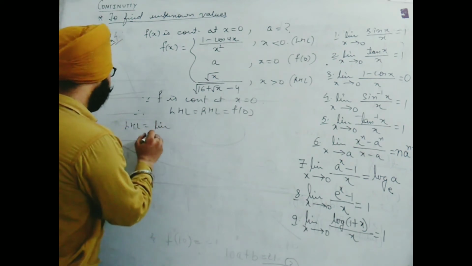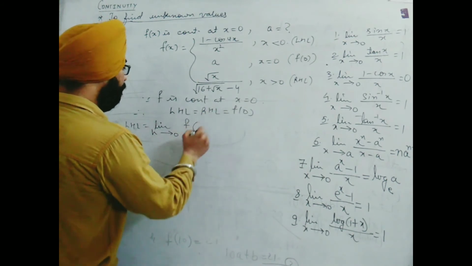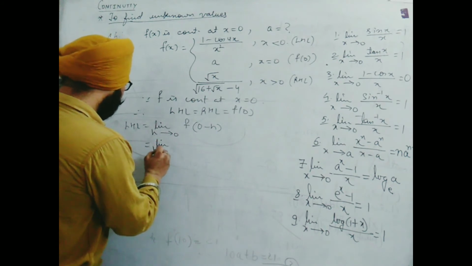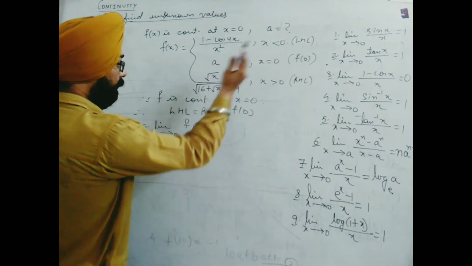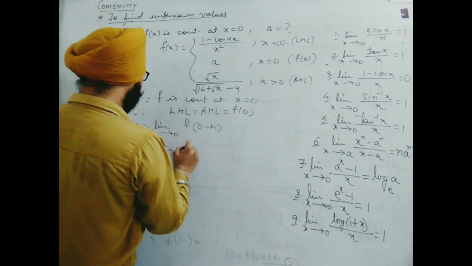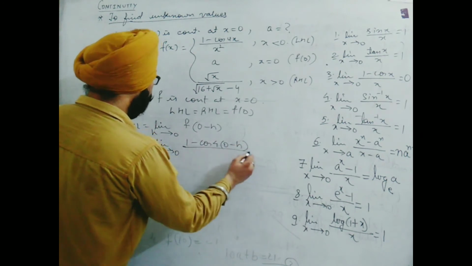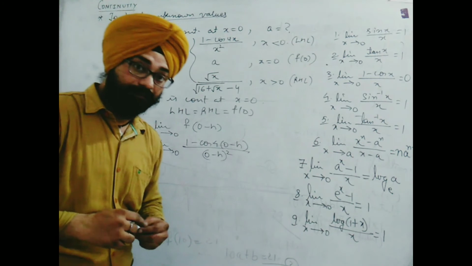LHL is limit h tends to 0 f of 0 minus h. So we will write limit h tends to 0. Now here LHL is given in this definition, 1 minus cos 4 times 0 minus h upon 0 minus h whole square. Now this comes important step.